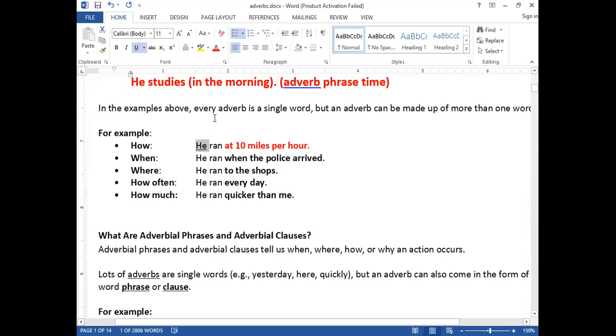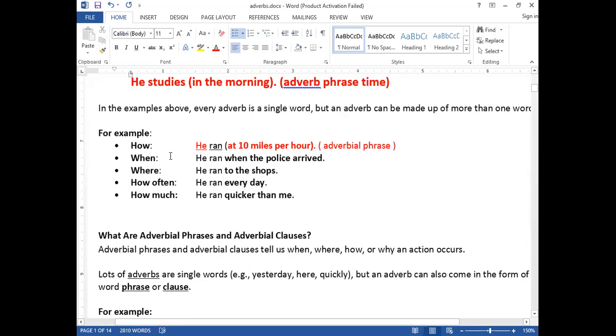Ran is the verb. Do you have any other subject or verb? No. Only one subject, one verb. So entirely from this place to this place, we call it an adverbial phrase.